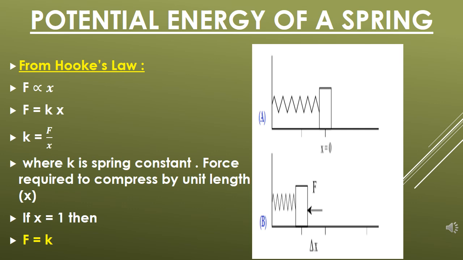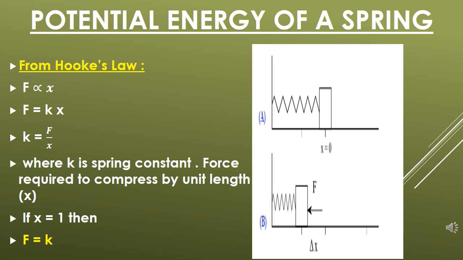So, when we replace proportionality sign, F equals to kx, where k equals to F upon x. That is the force required to compress by unit length x, and k is called the spring constant. It depends upon the quality of the spring, how hard it is.